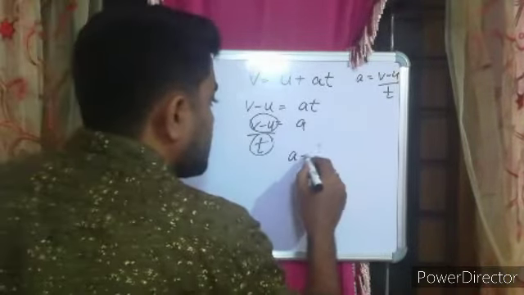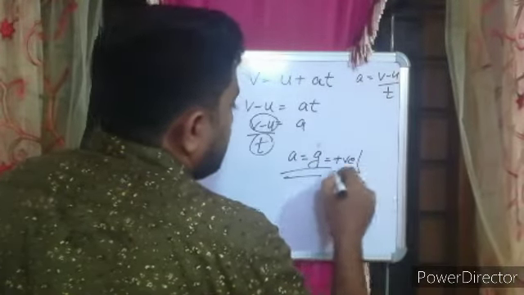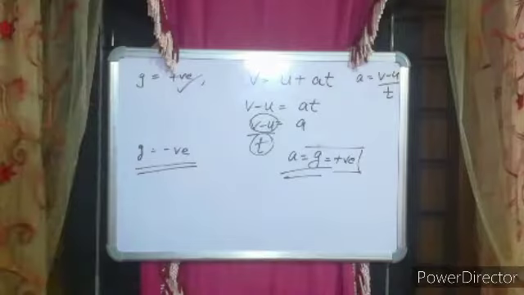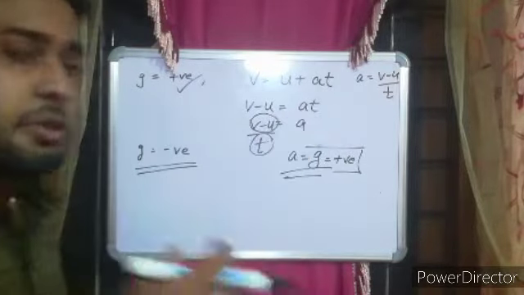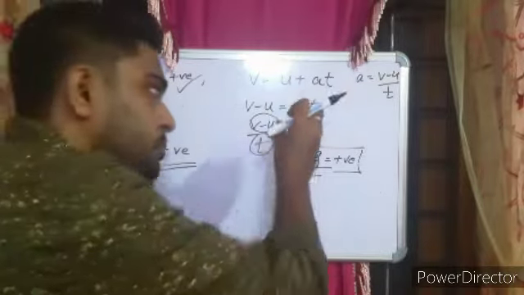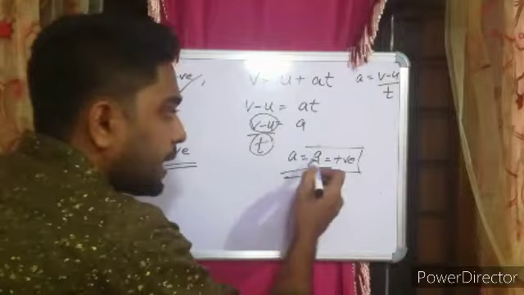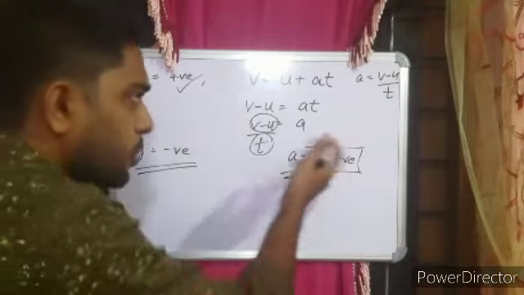So your A is equal to G here, which is positive. When a body is freely falling, since it is getting attracted towards the earth, the acceleration produced on that body is nothing but acceleration due to gravity. So I can equate A as equal to G. So it will be positive.